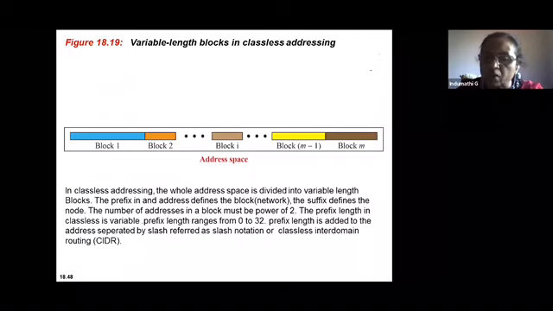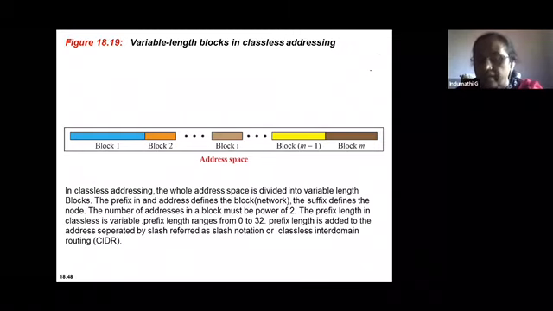And there is no nomenclature of dividing the address space into class A, B, C, D, E. All of them are called classless addressing, wherein the address space is divided into variable size blocks.